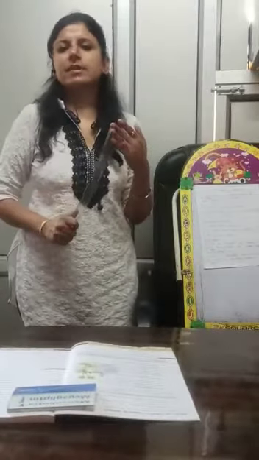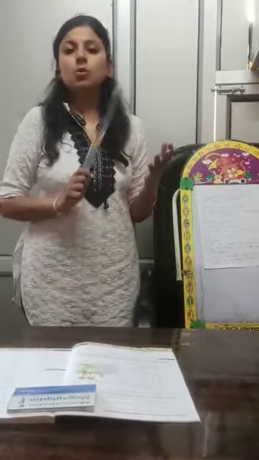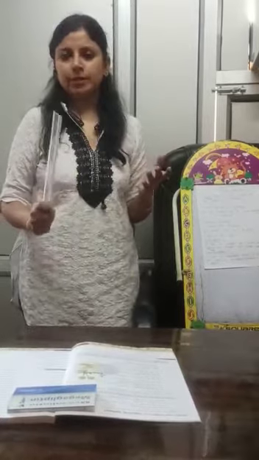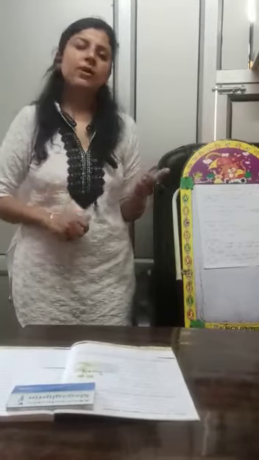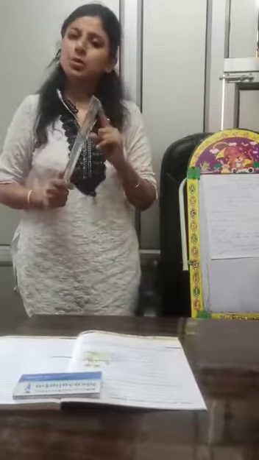In imperative sentences there is no direct subject. There is always a hidden subject, and that is you. If I am saying open the window, obviously I am saying it to you, the listener. If I say go to the library, obviously I am saying it to you. So the direct subject is not there, the subject is hidden, and that is always you.